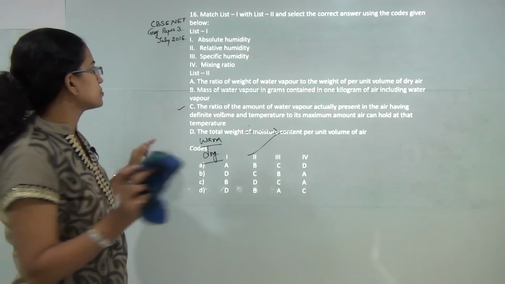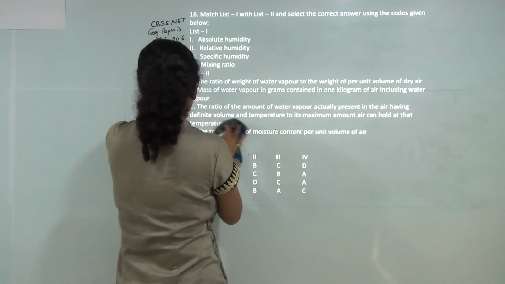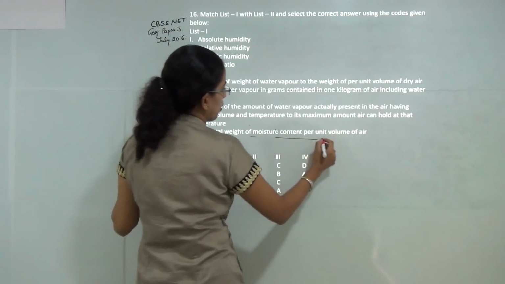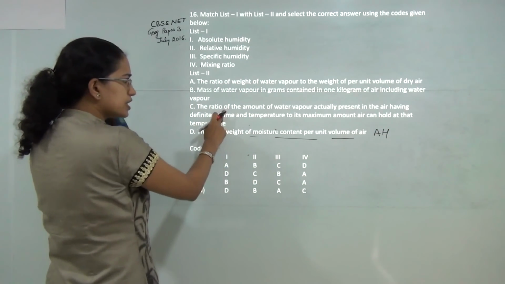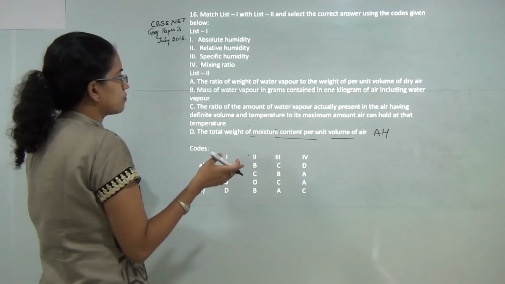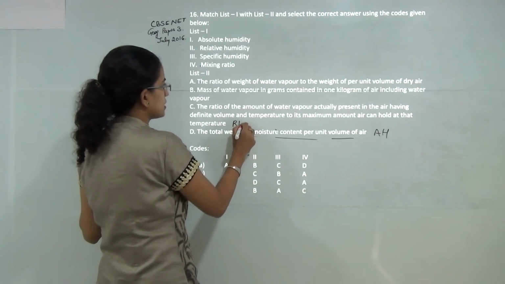Next, what you have to do here is you have to match the word with the definition. So you have absolute humidity, which is the total weight of the moisture per unit volume, is the absolute humidity. The ratio of amount of water vapor actually present in the air having definite volume and temperature to its maximum amount it can hold is the relative humidity.